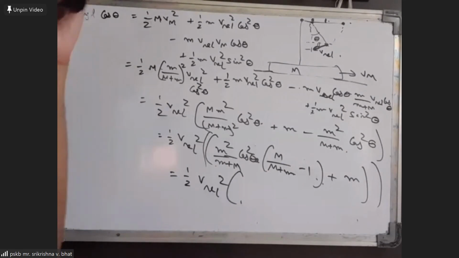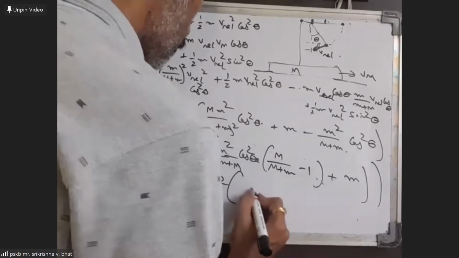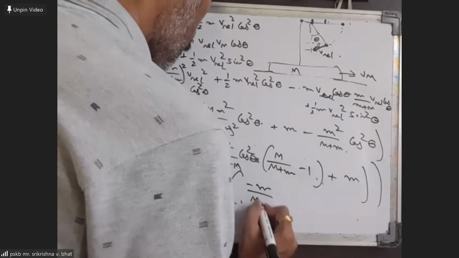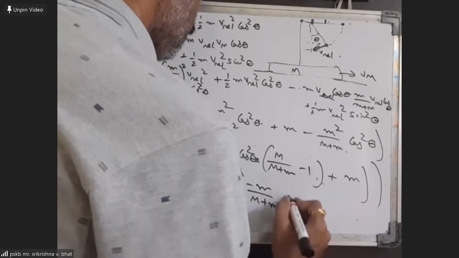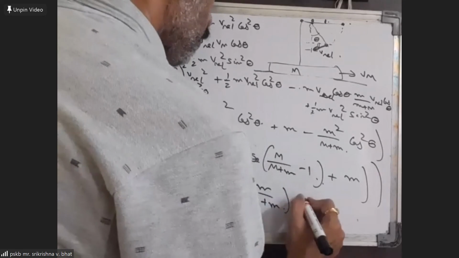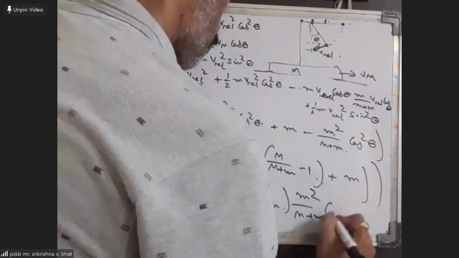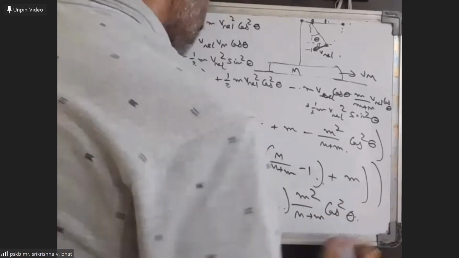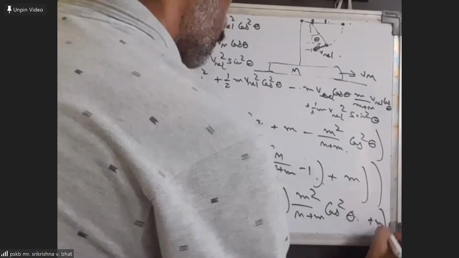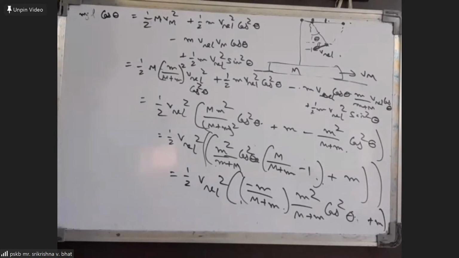So this is going to give you minus m by M plus m into m square by M plus m cos square theta. So that's the expression for here.